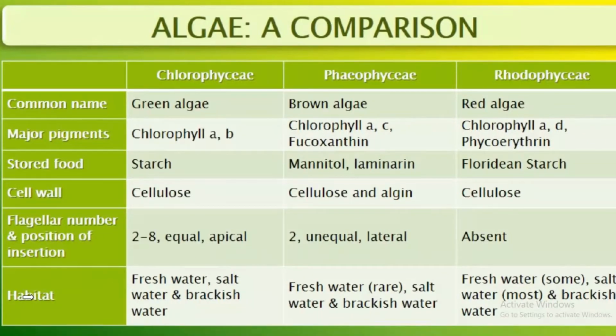What about the habitat? Phaeophyceae are found in freshwater, saltwater, or brackish water, though freshwater forms are rare. Rhodophyceae: some are found in freshwater, but most are found in saltwater and brackish water.